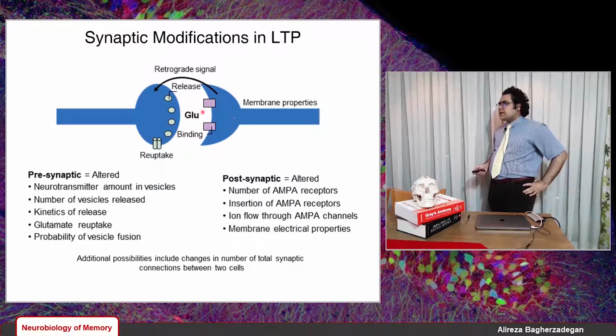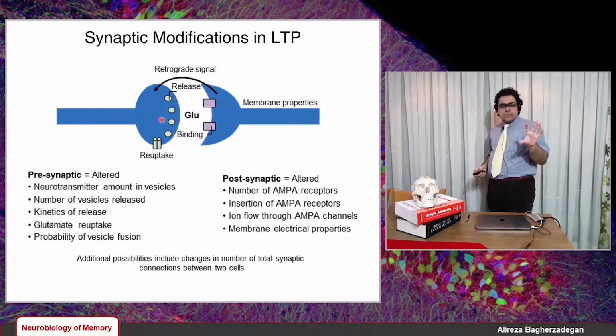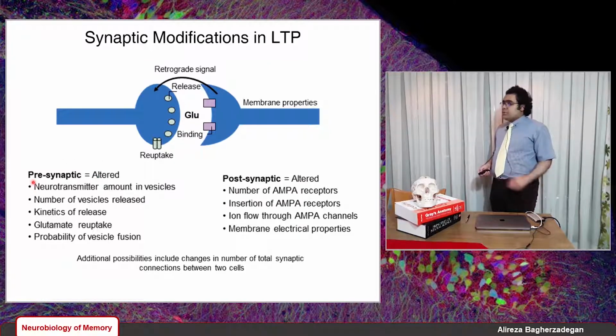It tells us that when LTP happens at a synapse, when the synapse is strengthened, both the presynaptic and postsynaptic neurons or terminals contribute to the expression and induction of LTP, and both of them are actually altered.